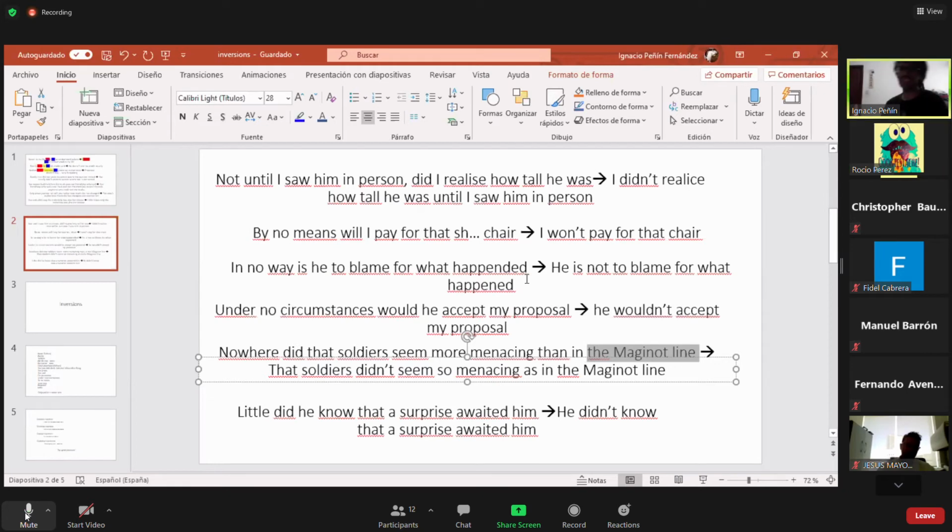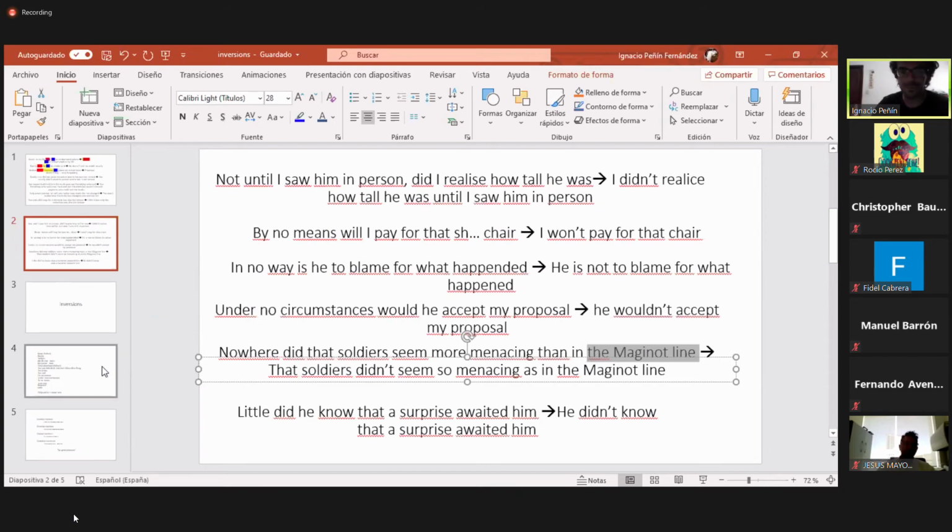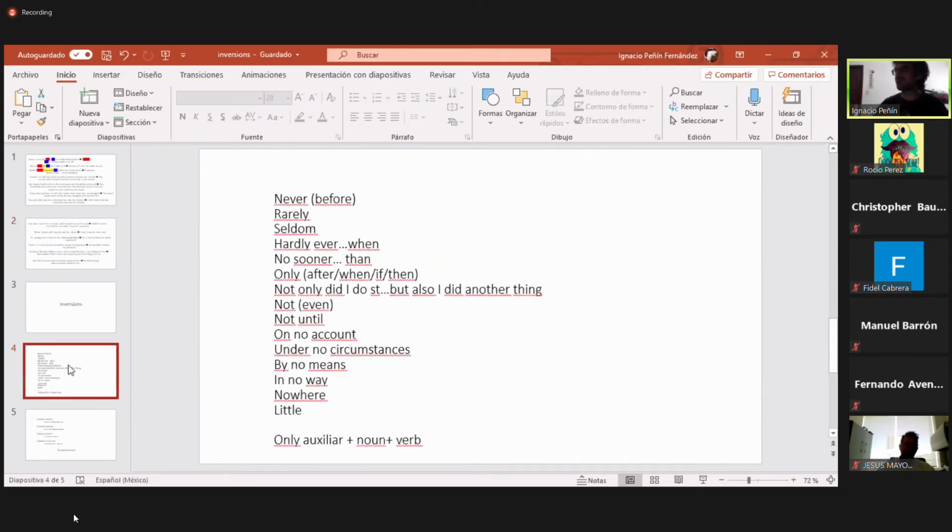No. I see that. Okay, the Maginot Line was the frontal line of defense of the French army, and was a very hard line to break into. And then the German people avoided that line, crossing Belgium, so they invaded Paris directly without fighting in the Maginot Line. The Maginot Line was unbreakable, so they decided to avoid that. It's funny to think about this. You don't have to face the bad things in the world. You can win any war without fighting. And Lidl, okay, you know the meaning of Lidl.